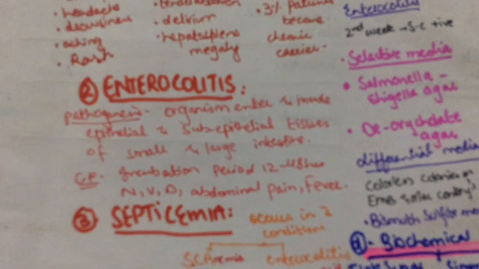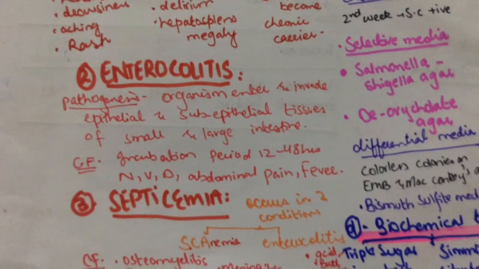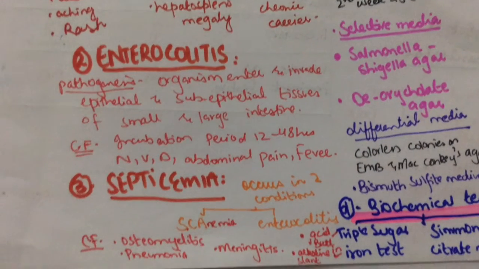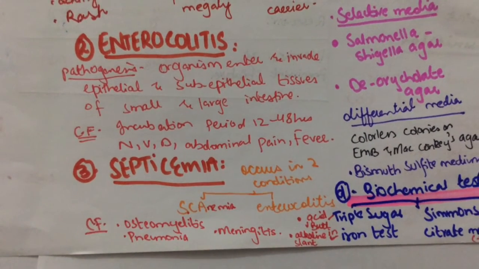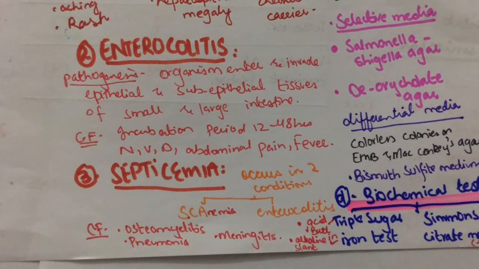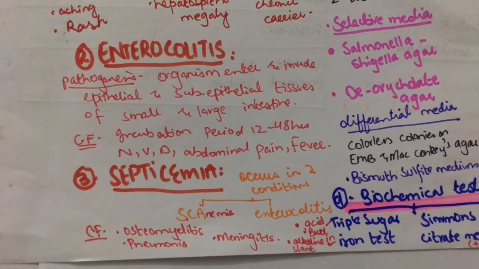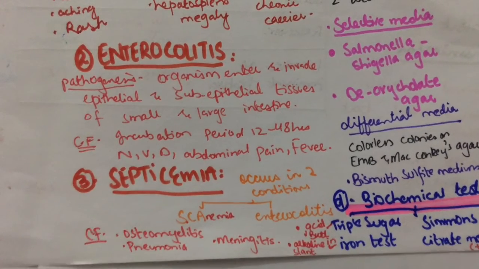The second one is enterocolitis, that is gastroenteritis. The pathogenesis is that the organism enters and invades the epithelial and subepithelial tissue of the small and large intestine. As a result, inflammation and diarrhea occur. Clinical findings: the incubation period is 12 to 48 hours, and nausea, vomiting, abdominal pain, diarrhea, and fever are seen.